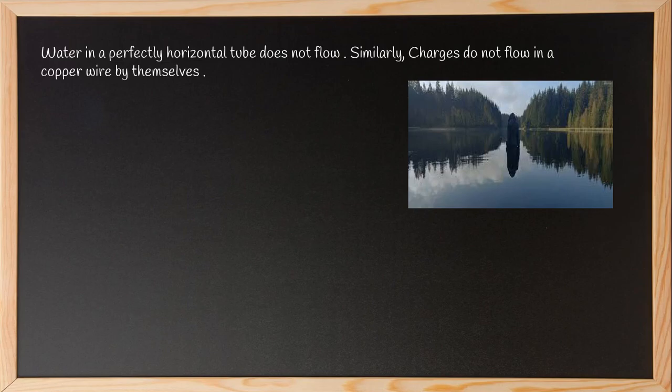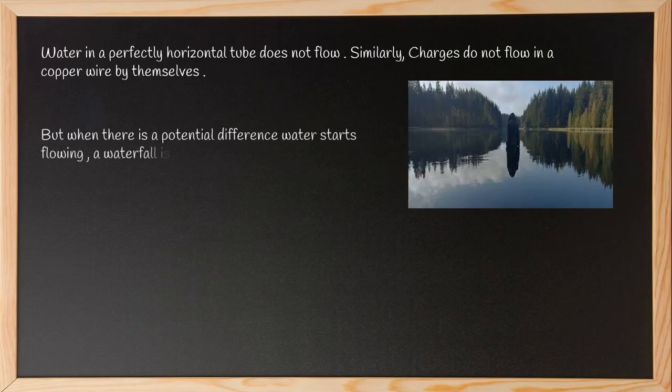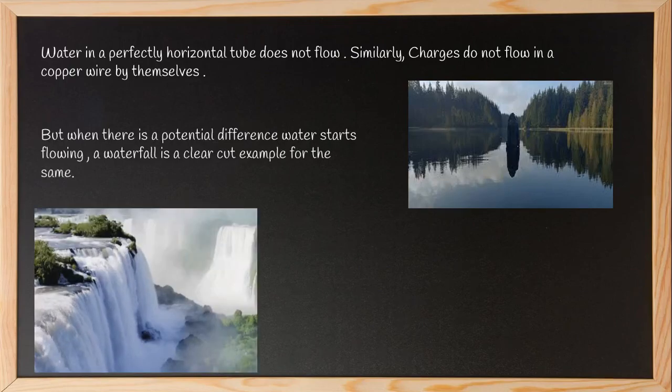There is a drive which is responsible for the flow of charges. What is that? When there is a potential difference, water starts flowing. A waterfall is a clear-cut example. This is a waterfall. There is very high potential energy here, and at the ground, the lower part, there is low potential energy. So the water is falling from high potential to low potential. That means there is a potential difference. Since there is a potential difference, the water falls. So a waterfall is a very clear-cut example of potential difference.